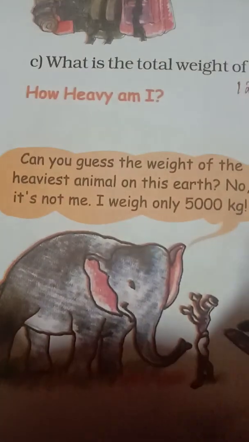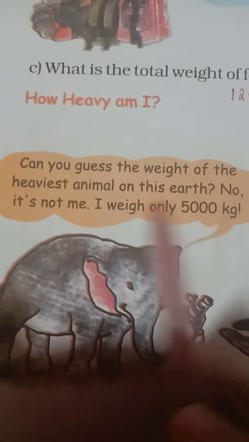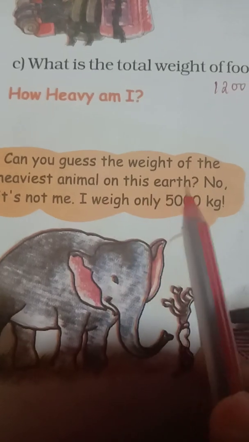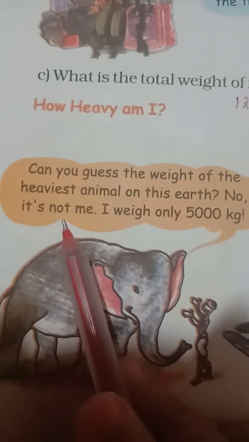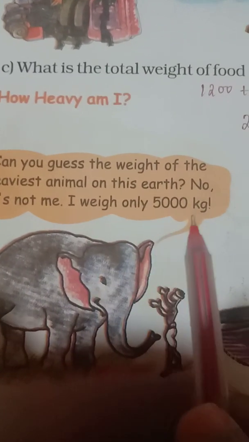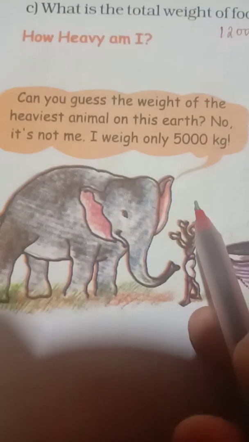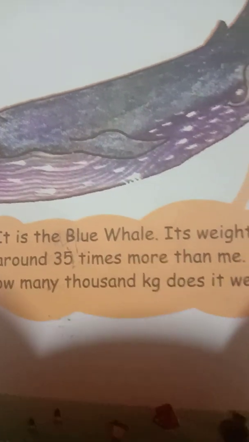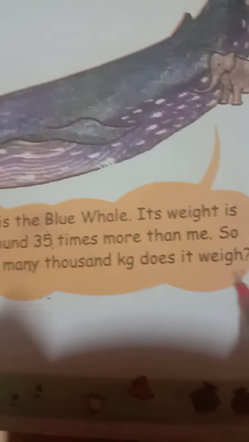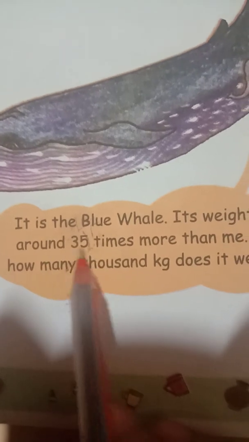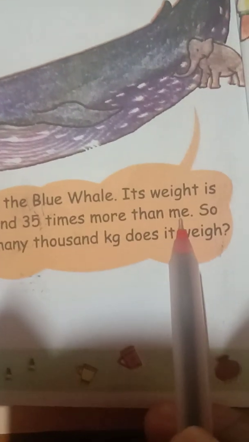Next, can you guess the weight of the heaviest animal on this earth? No, it's not me. I weigh only 500 kg. Who is telling? That is the elephant. Whereas it is the blue whale. Its weight is around 35 times more than me.